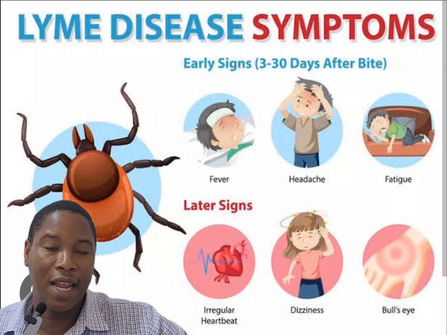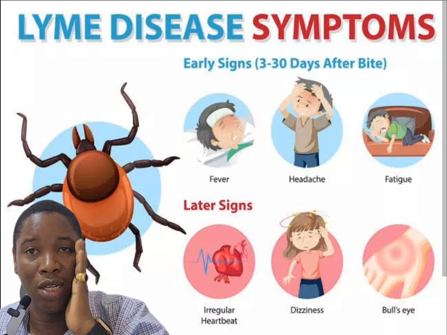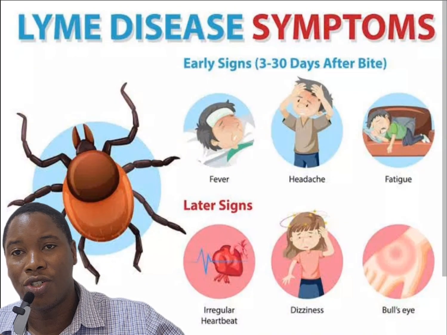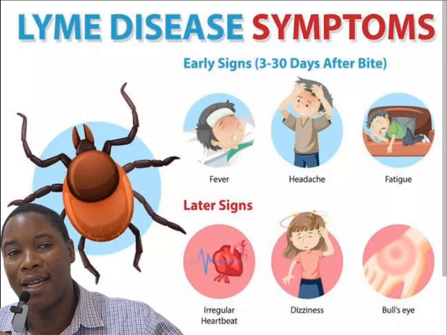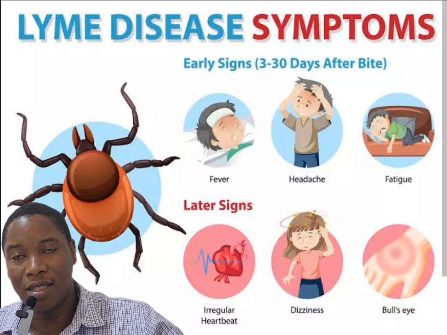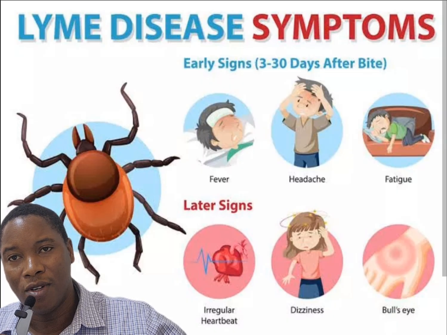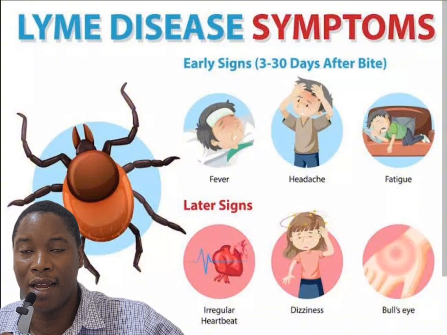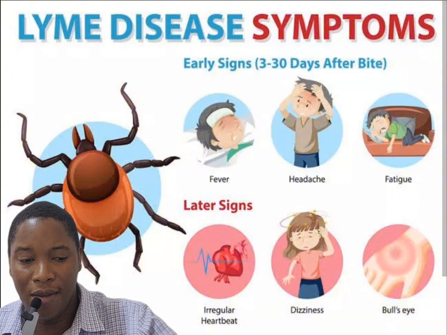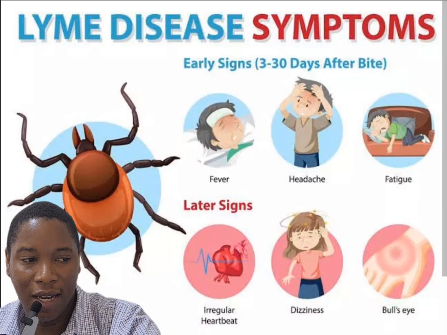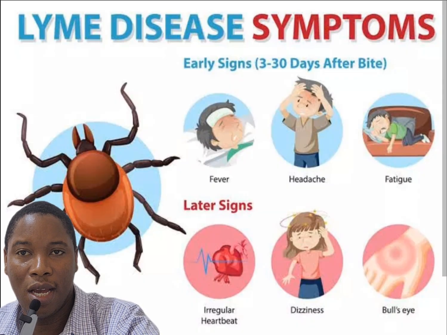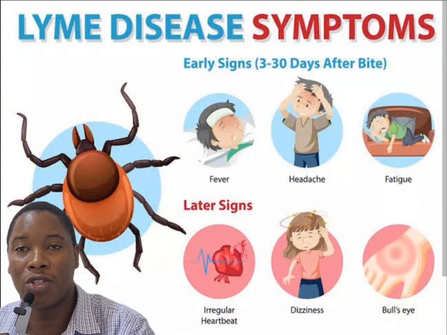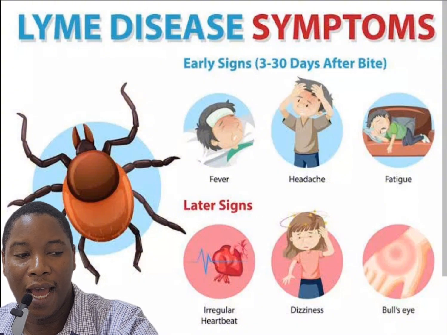You can have facial nerve palsy, like drooling of one side of the face, and you can also have other heart abnormality conditions. And there's a condition called Lyme carditis. So you have swelling, inflammation of the cardiac muscles of the heart, and this can really be a problem. And then you have the last stage where you can have real serious complications from Lyme disease.